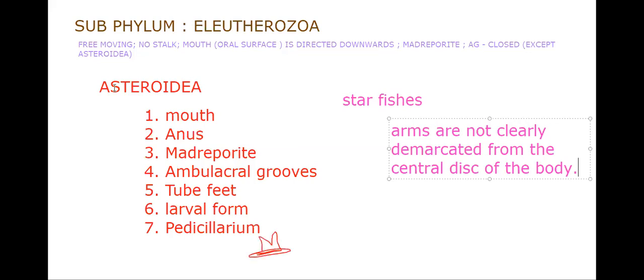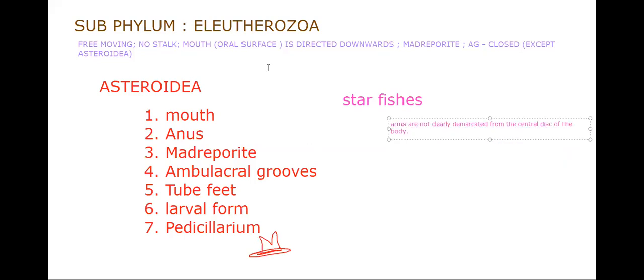And about larval form, we have to say bipinnaria and brachiolaria. Next, tube feet. What do we have to say?